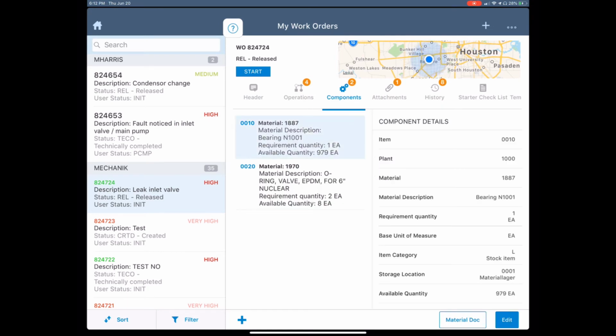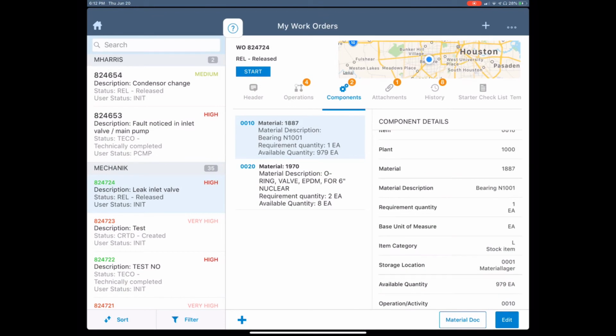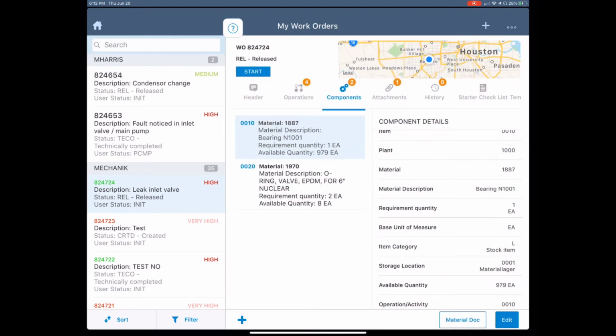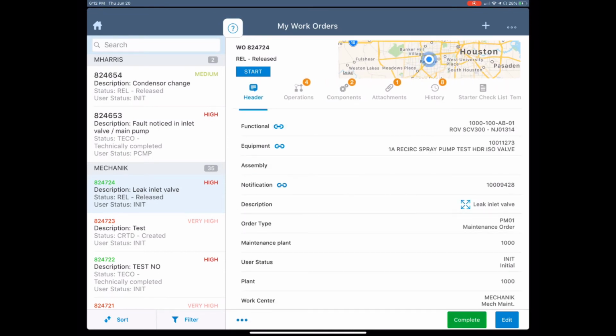I have visibility into the status of whether this was issued, kitted out, and used. If I need to request parts on the fly, I can search for parts, add parts, and request parts right from my tablet.